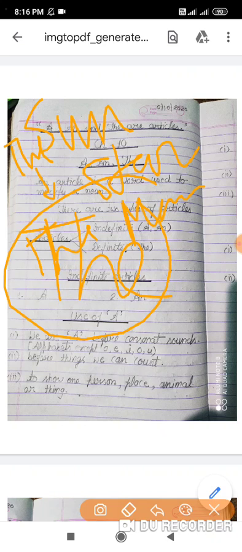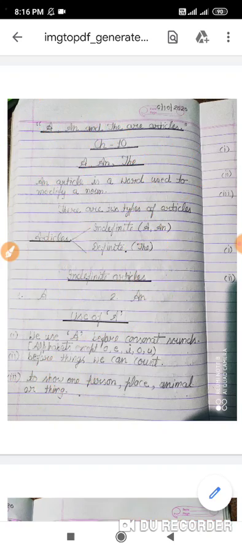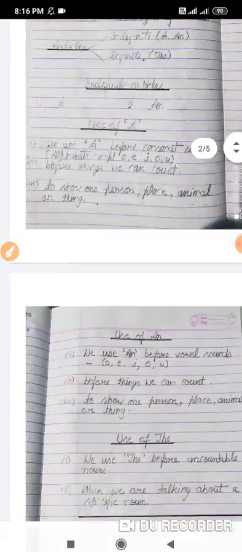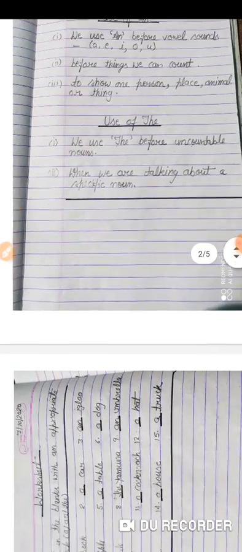Before the holy books we always write the. And also before the rivers: the Ganga, the Yamuna, the Saraswati, the Mandakini. Okay, so before rivers also what do we do? We use the. This is an important fact. Okay, so this is completed yesterday. So let us move to our worksheet today.